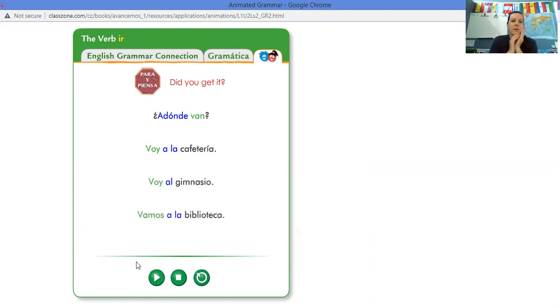All right, so the sentences you saw, the first one was a question, ¿a dónde van? You should be thinking, oh, that's they, but where are you going? So where are you going? Voy a la cafetería, I'm going to the cafeteria. Voy al gimnasio, I'm going to the gym. And vamos a la biblioteca, I'm going to the library, or we are going to the library.